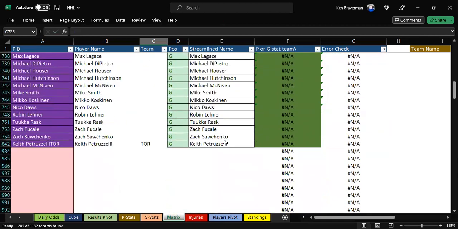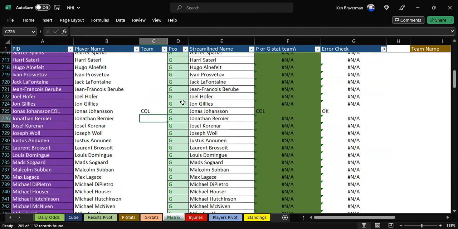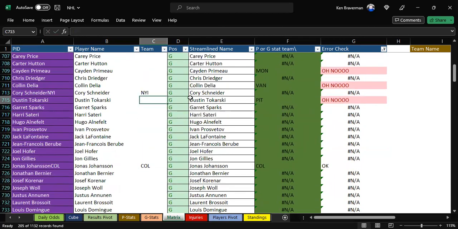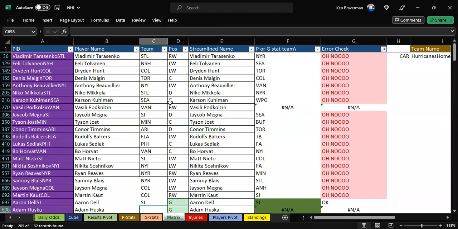Okay. So we've got oh no's and errors. Jonas Johansson. The Avalanche are not playing well. They just got spanked by Tampa Bay the other night. Colin Delia played for Vancouver. Aiden Primo is still in Montreal. San Jose. Boy, a lot of, how many we got here? All right, not that many more.